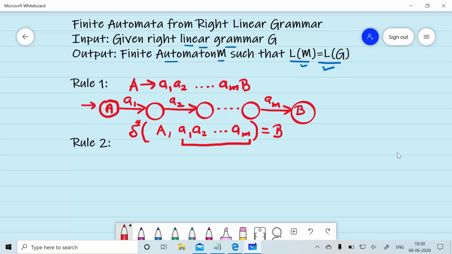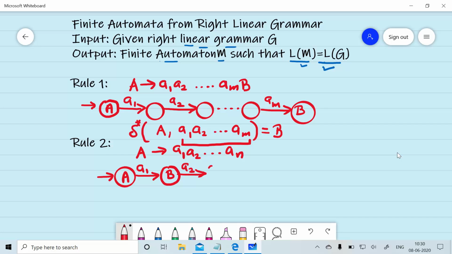If the production rules are of the form A gives A1, A2, ... AN, that is, it consists of only terminal symbols, then we can convert this into a finite automaton with the starting state as A. On reading A1 we will move to another state. On reading another symbol we will move to another state, let's call them B and C and so on.